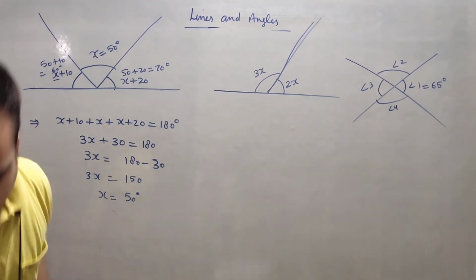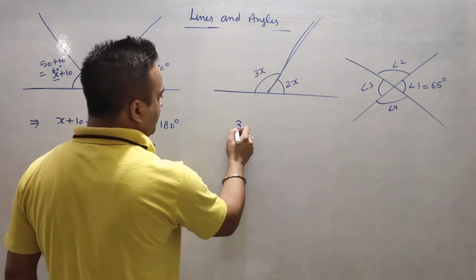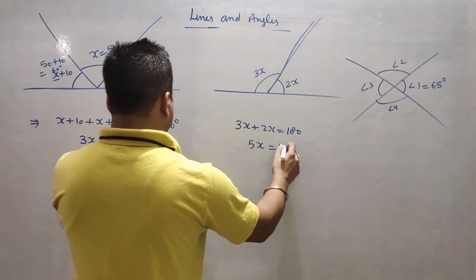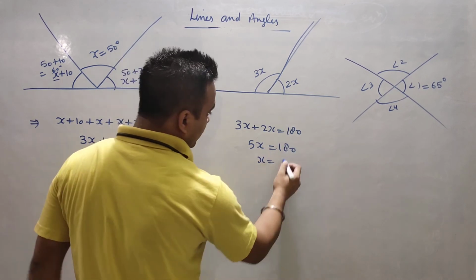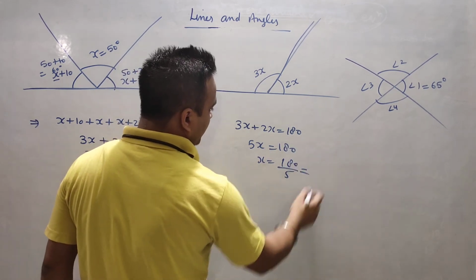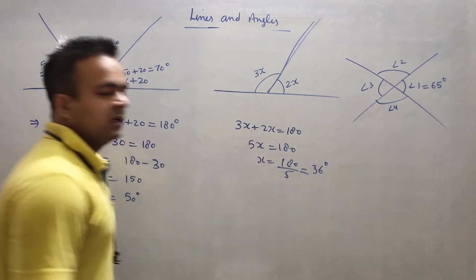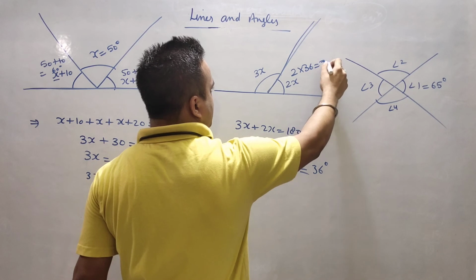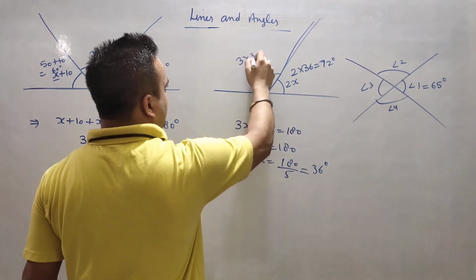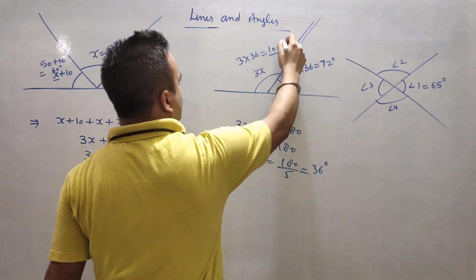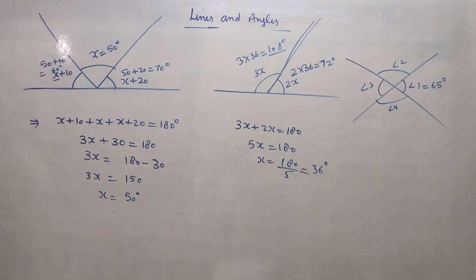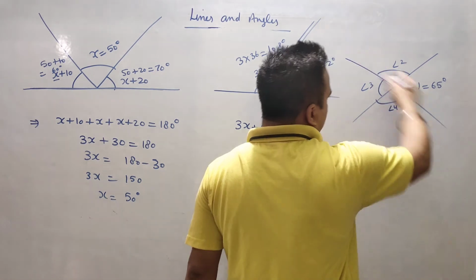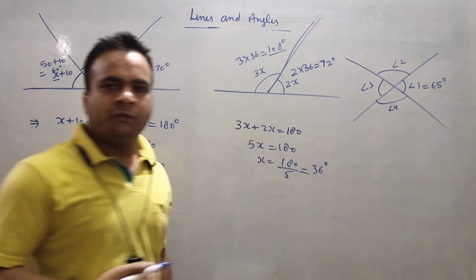Now I am coming to the point. They are forming a linear pair, so it means 3x plus 2x will be equal to 180. So 5x is equal to 180. So x is equal to 180 divided by 5, and x is 36. If you want to find this angle, it will be 2 into 36, 72 degree. It will be 3 into 36, 108 degree. Right?